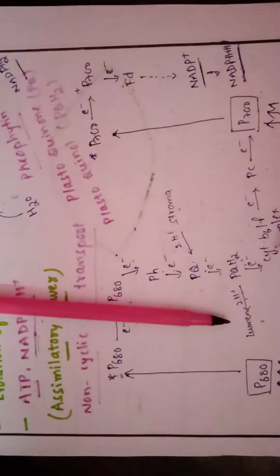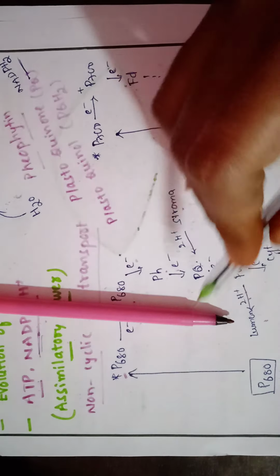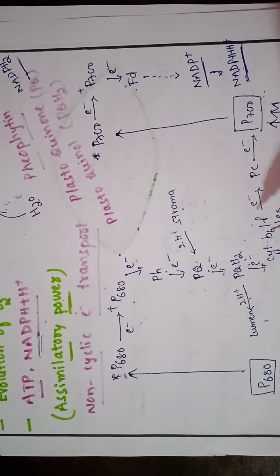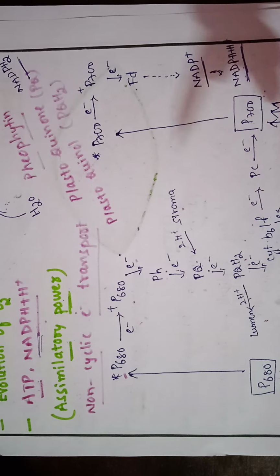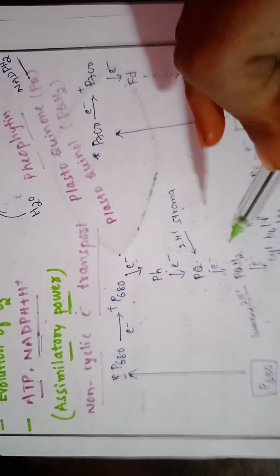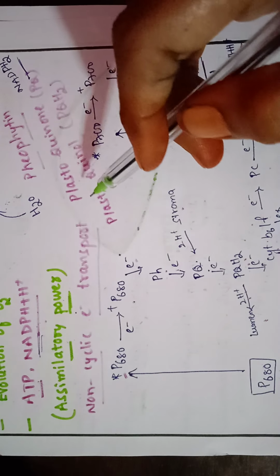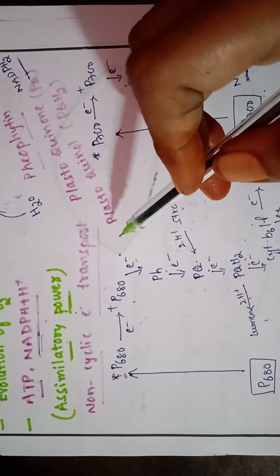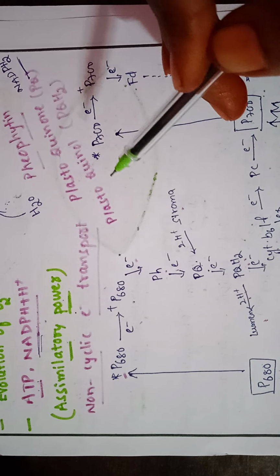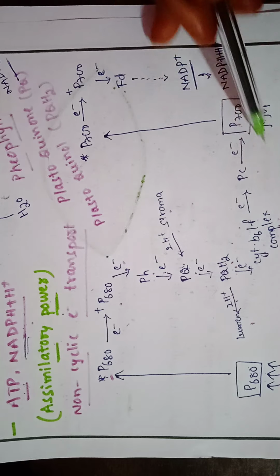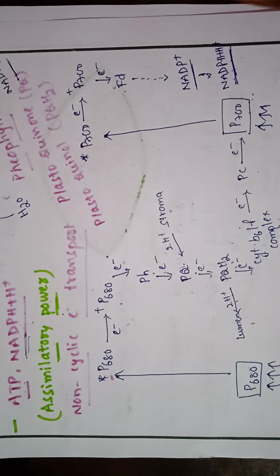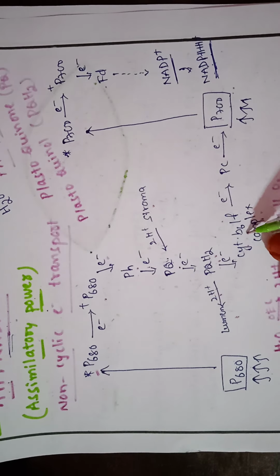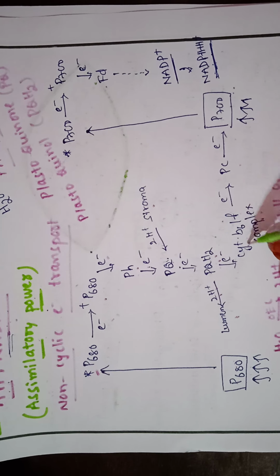So these cytochromes, plastoquinone, all these are electron carriers. Electron carriers are nothing but proteins. Based on their importance or use, some proteins act as carriers, as we know some proteins act as enzymes, some as hormones, like that. Here these electron carriers are nothing but proteins. So cytochrome B6 and cytochrome F, these two are iron containing electron carriers.